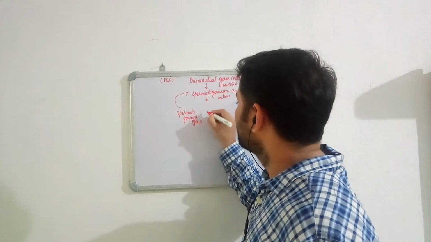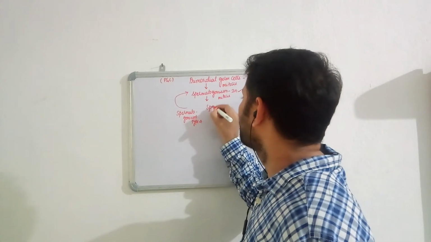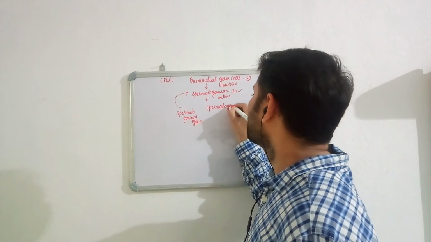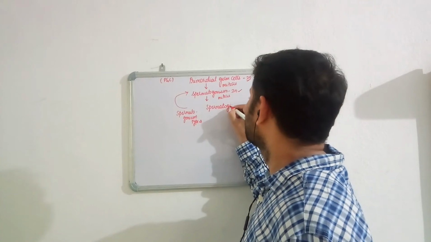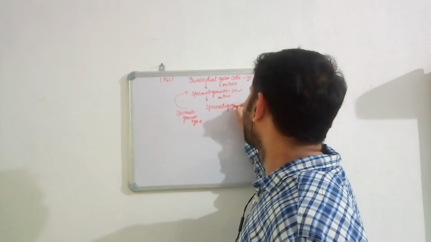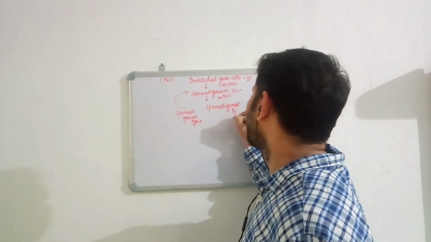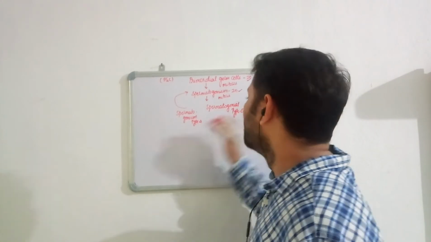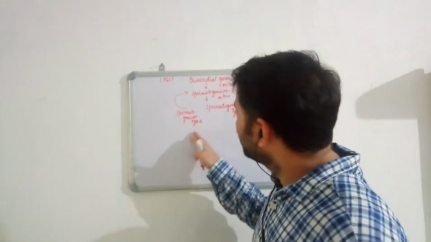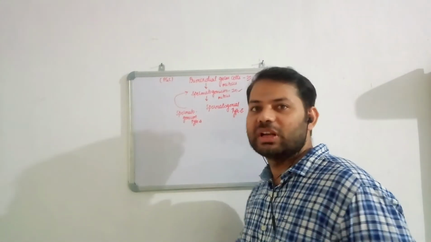And it is also going to produce one more kind of cells, spermatogonial type B cells. Now, what is the difference between spermatogonial type A and type B, and why should it produce two different kinds of cell lineages?